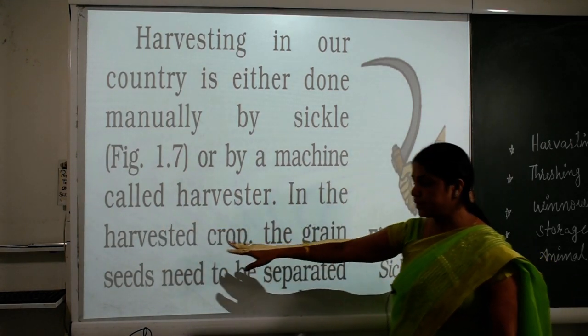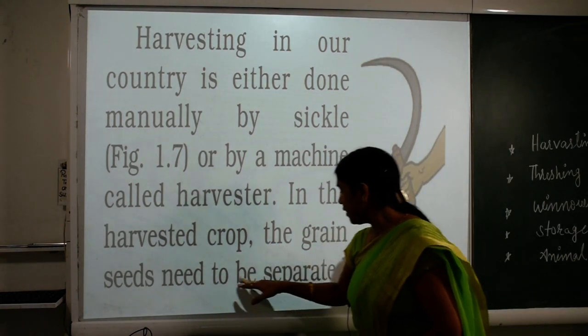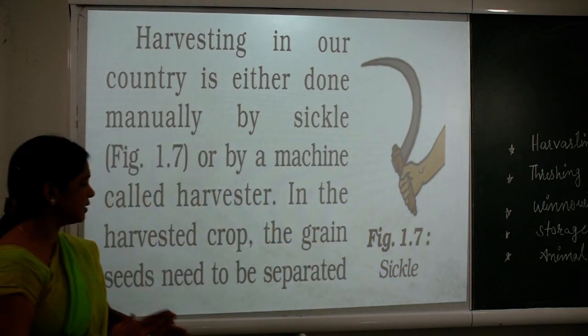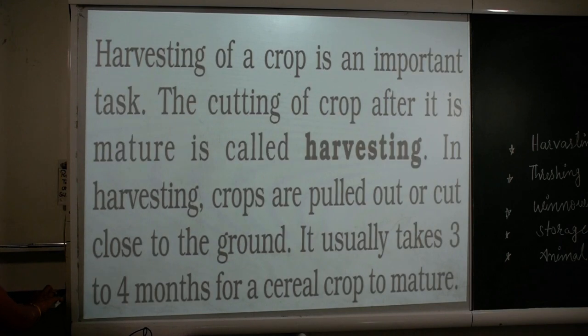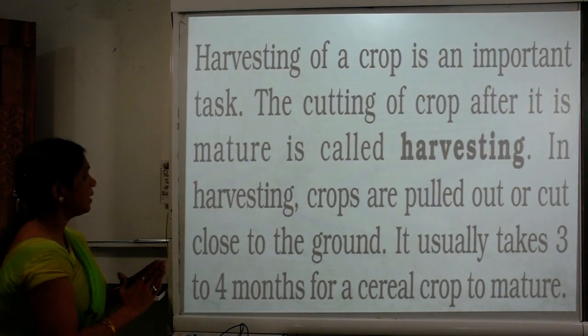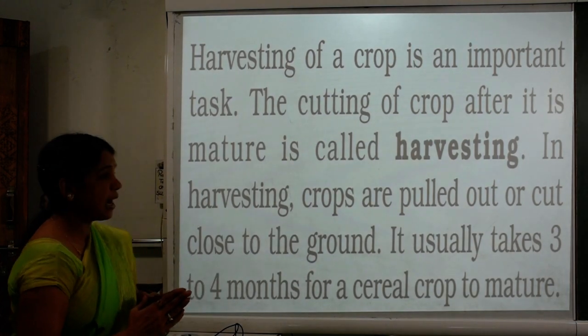And in the harvested crops the grain seeds need to be separated. Yes, after harvesting the grains have to be separated. So children, how are they separated? Harvesting of crops is an important task, we have seen it. Cutting of the crop after it is mature is called harvesting.